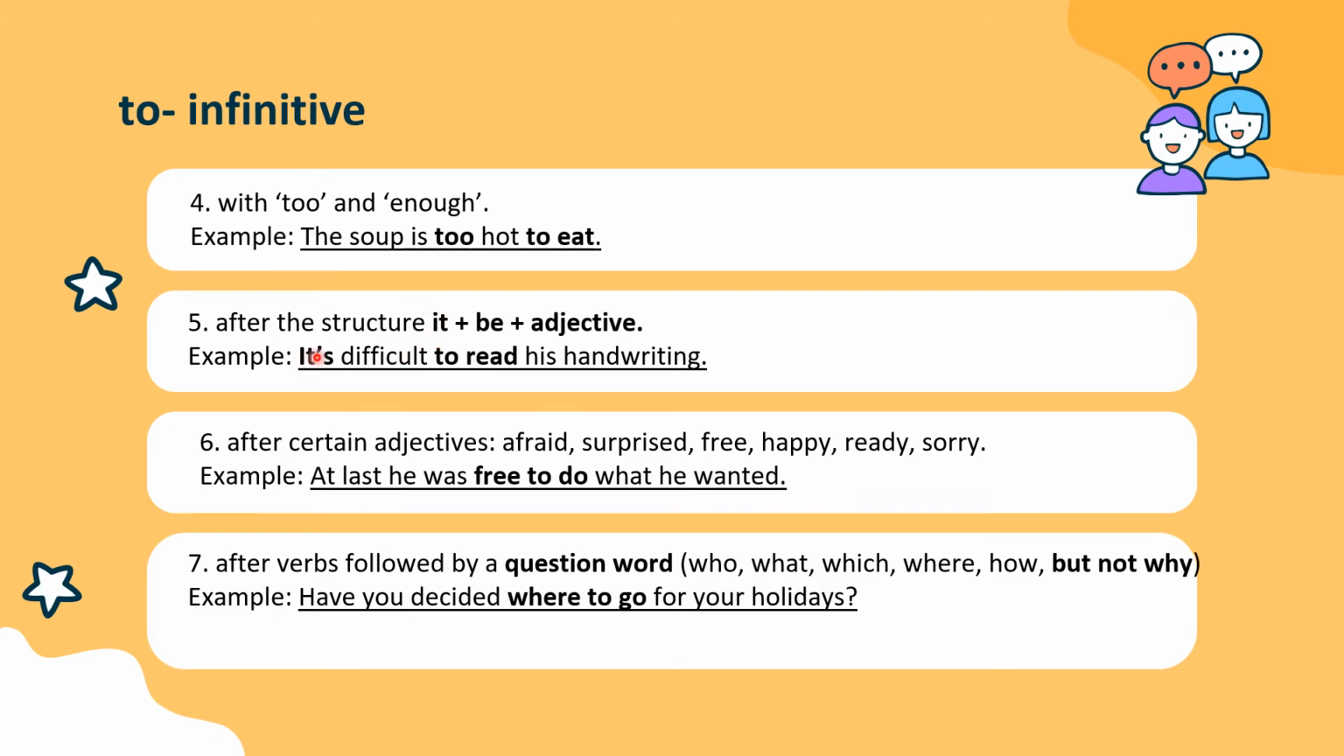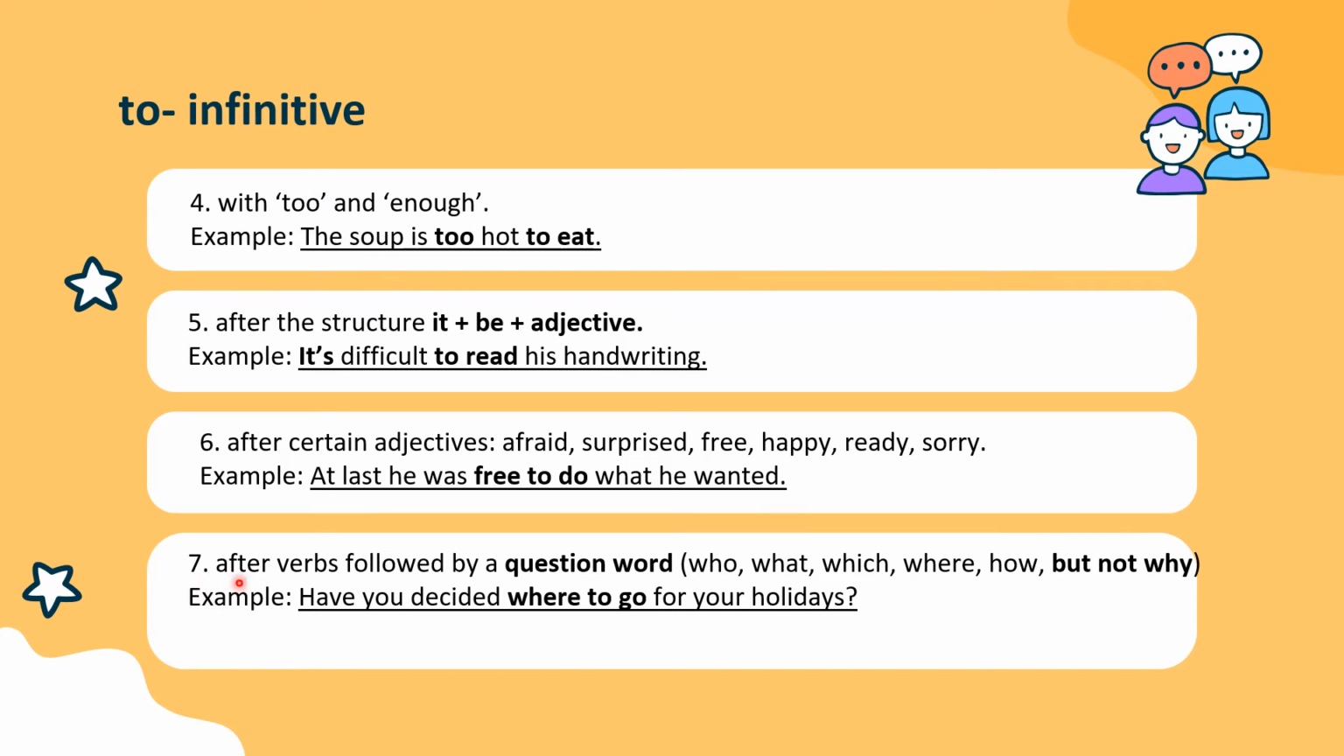Okay? Number 5. After the structure it plus be plus adjective, the verb we have to use is to with infinitive. For example, it's difficult to read his handwriting. So you can find the it here. The adjective is difficult and this is the to infinitive. Number 6, we use to infinitive after certain adjectives: afraid, surprised, free, happy, ready, sorry. So after these adjectives, you must use to infinitive. For example, at last he was free to do what he wanted. So this is the adjective free and this is the to infinitive used in the sentence.